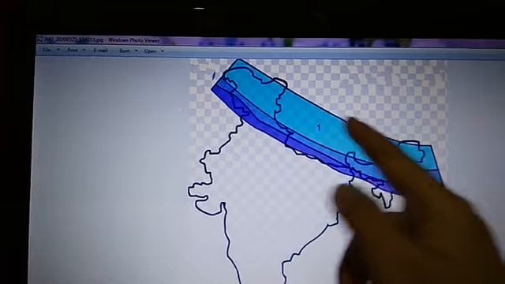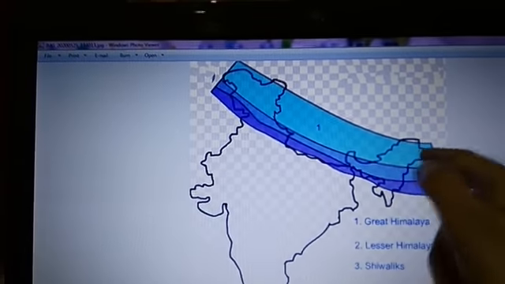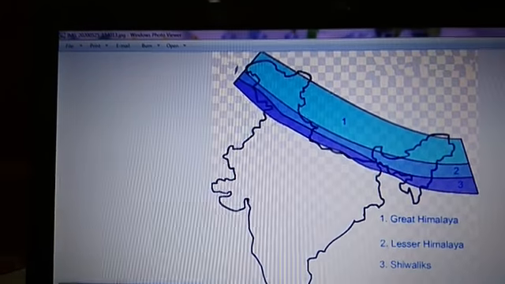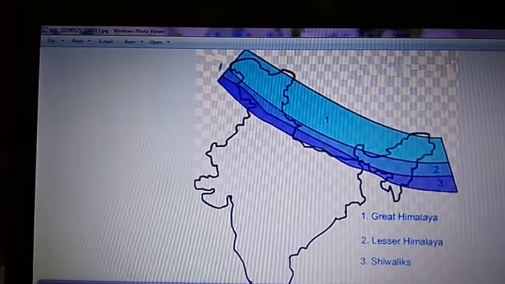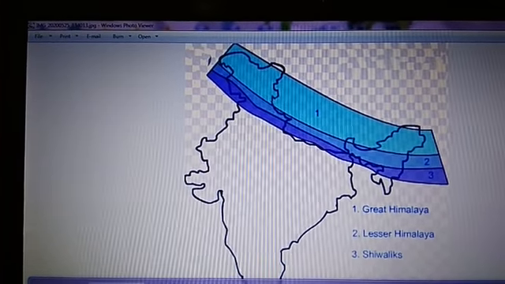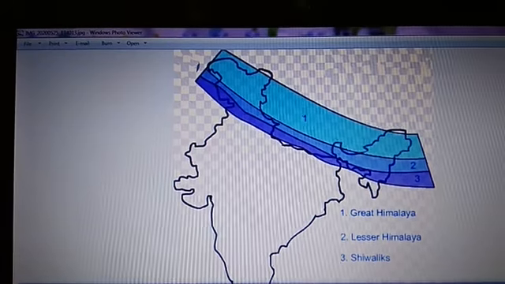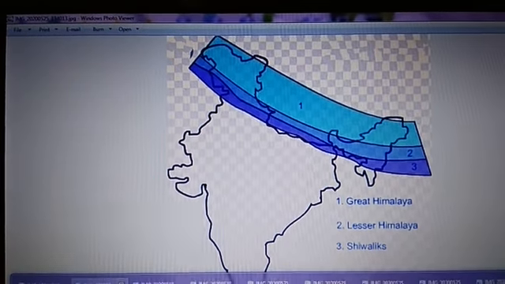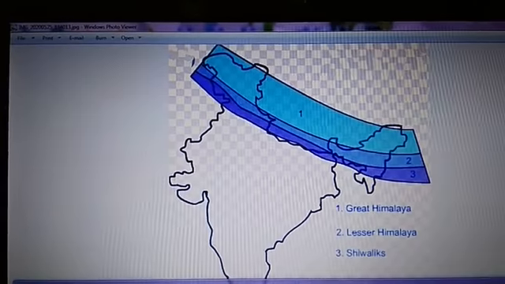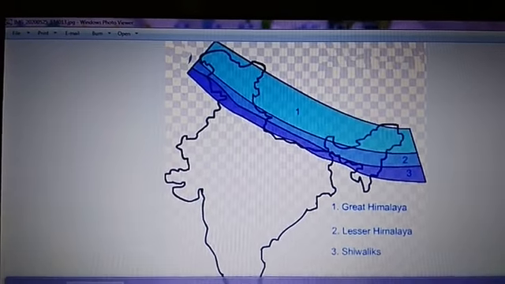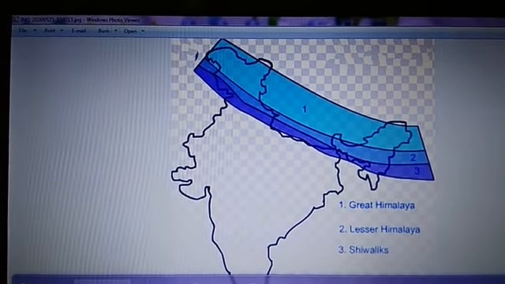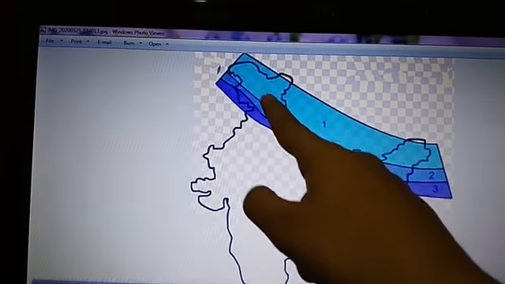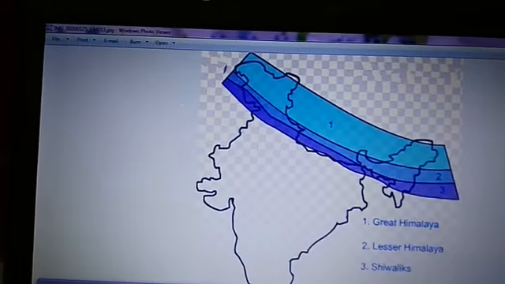Now, talking about the Greater Himalayas, its height is an average of 6,000 meters. It is also called Himadri, and it is the highest range in the Himalayas. It is the highest range, students, and Mount Everest is also found in this particular region.